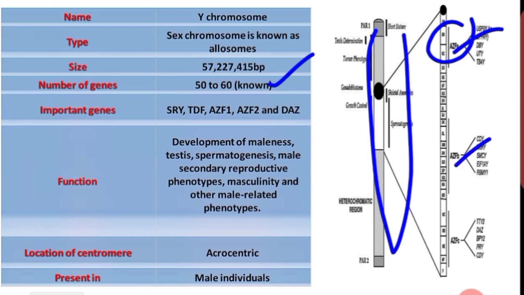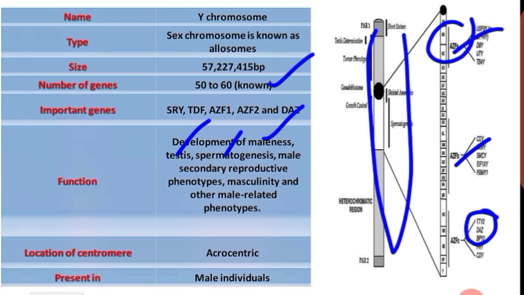What is AZF? Azoospermia factor. Then DAZ. These are the important genes present on the Y chromosome, which play potential genetic functions too. What about the function of the Y chromosome? The Y chromosome plays a vital role to develop maleness, and then it develops testes, it develops sperm.